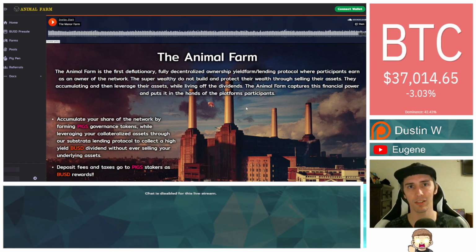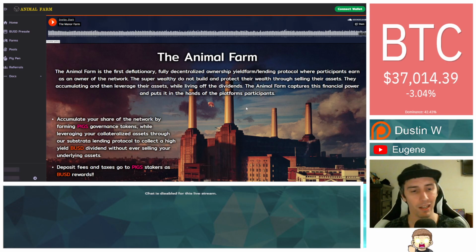You see other cryptocurrencies out there that have other formats that reward out in BUSD. For example, Evergrow does this, Crypto does this. What Animal Farm is trying to do is designed in a slightly different manner. But in the end, the objective goal is that you are now getting BUSD as rewards. So what about dogs? Holding dogs actually helps you get more pigs. So the more pigs you get, the more BUSD you're getting.